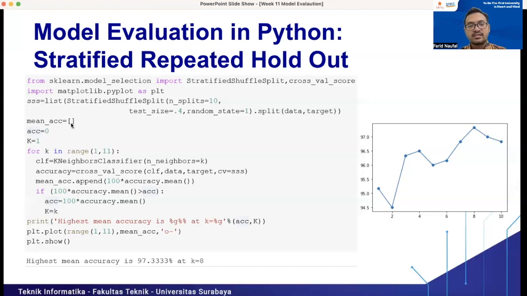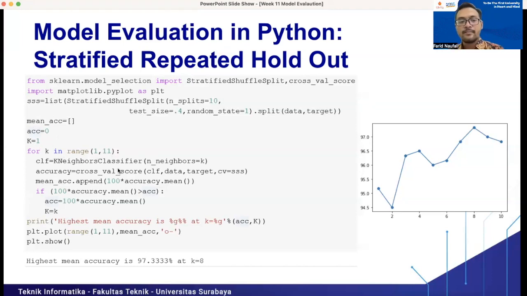This one is for getting the accuracy for each iteration. Then we set the first accuracy equal to 0 and K equal to 1. This ACC variable will hold the highest accuracy from our experiment. We try to classify the data set from stratified shuffle split using the K-Neighbors classifier, starting from K equal 1 to 10.